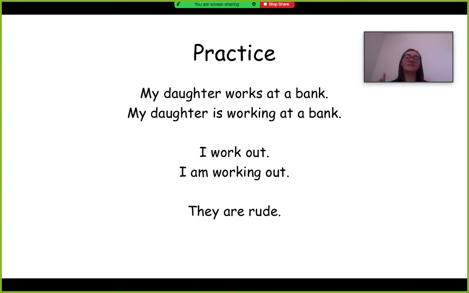Now, this is a big one. So somebody says, they are rude. They are rude, you know? But if somebody said they are being rude, two different things. If somebody said they are rude, that would mean that that person is saying that those people are rude people, just all the time. That's just who they are as people. But if you said they are being rude, it means that you're not saying that they are a rude person. It means that whatever they said to you or what they're doing to you in the moment is rude.